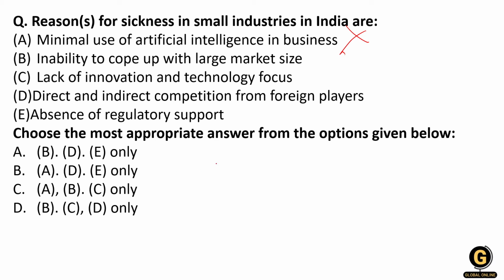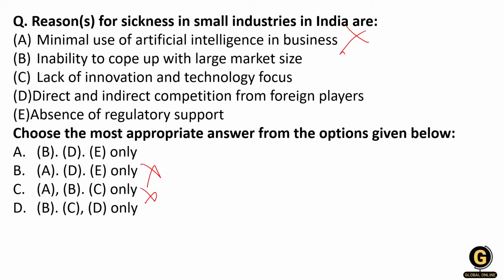Now wherever A is mentioned, you can eliminate those options. B and C will be eliminated. Why? Because A is mentioned in the codes. Now, inability to cope up with the large market size is a drawback in the case of small industries, which can be the reason for sickness. Then if you see C, lack of innovation and technology focus. The people who are working in small industries are not ready to adopt change or use innovative technology. So they may get sick. So this C will also come.